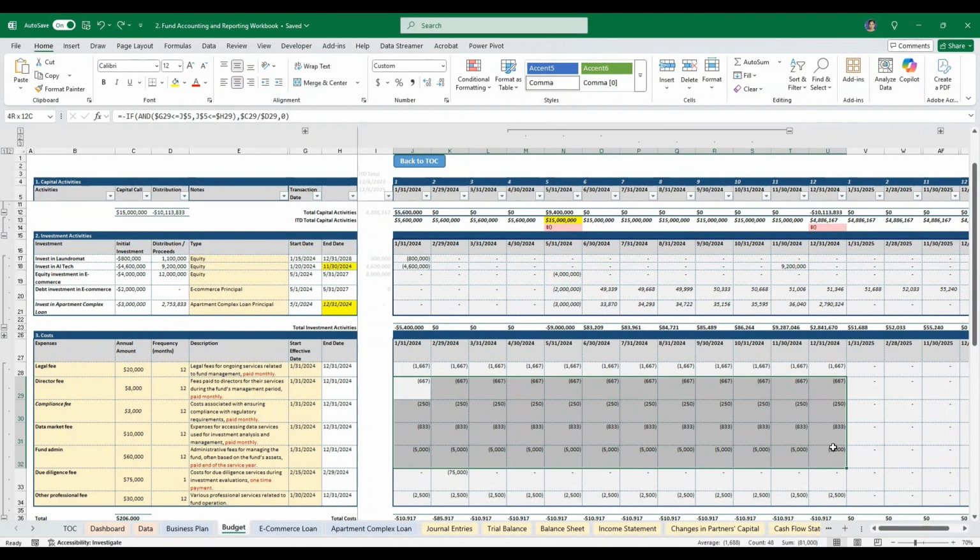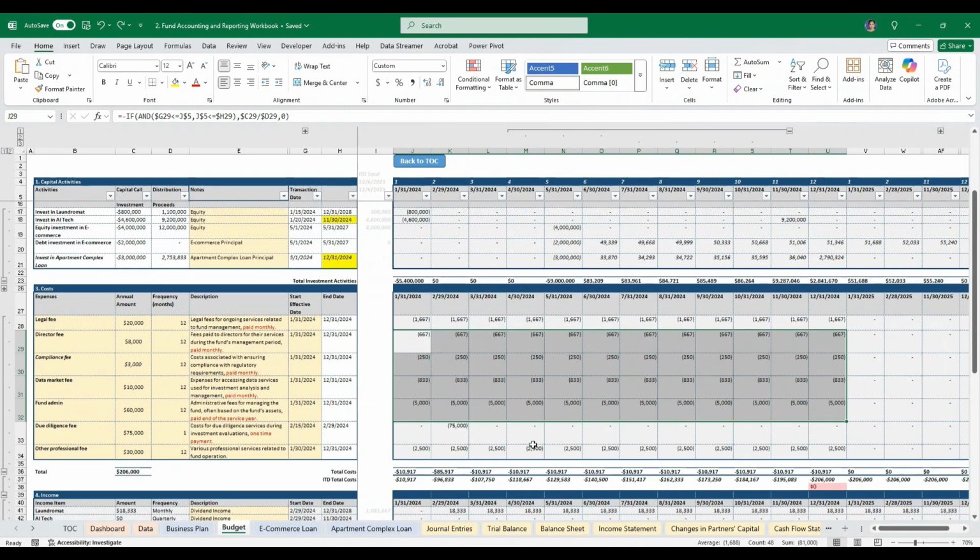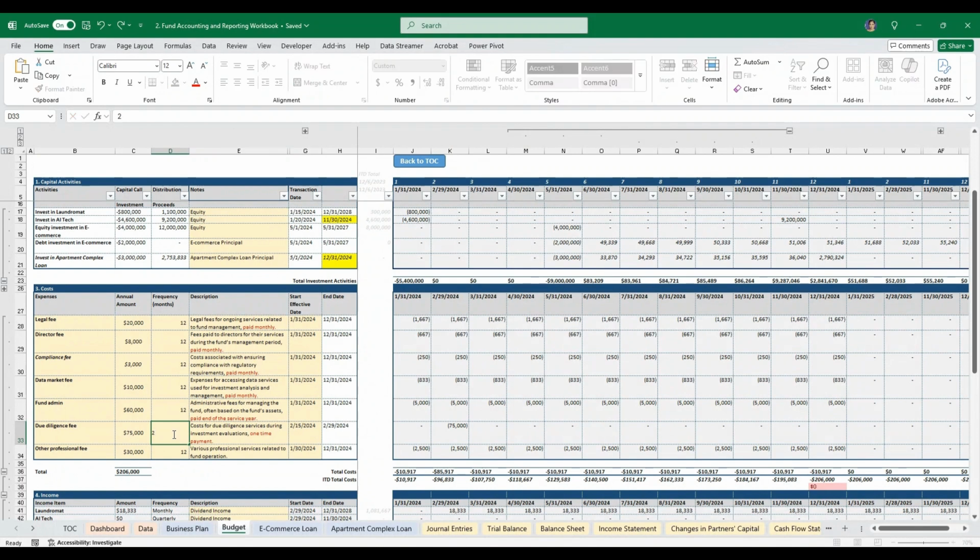I made the rest of the costs monthly. And for this one, I made the due diligence one time. If I make it 2 times, it will be split into 2 months. If I make it 12 months, it will be every single month. And I could change the date too. Right now the date is February. If I make it April, it will be April and May. So anyway, we still come back to our original setup.